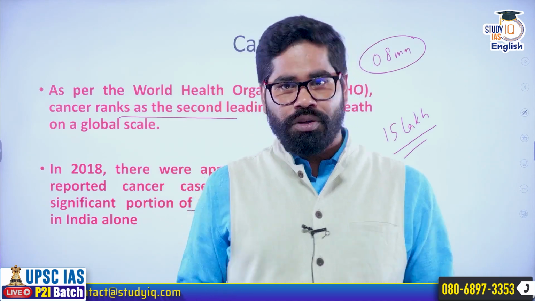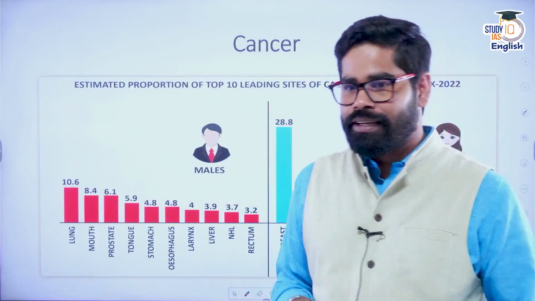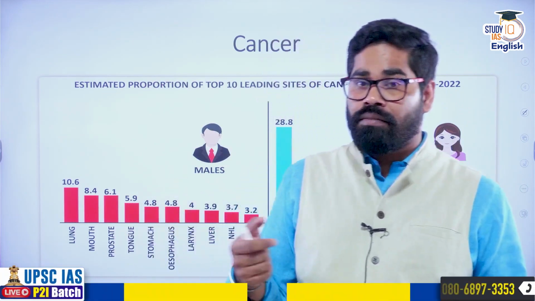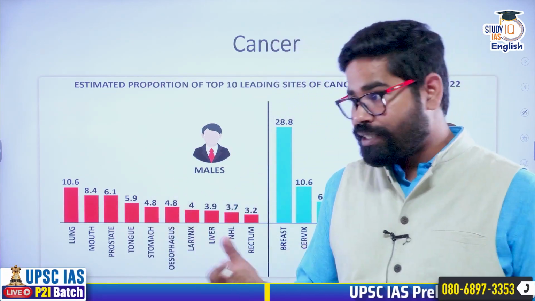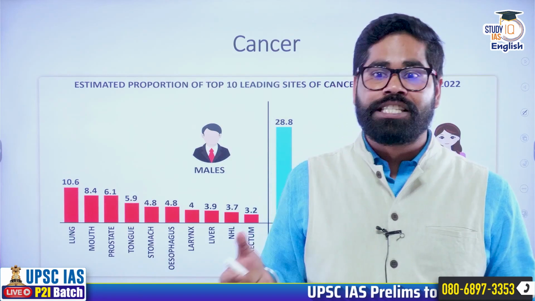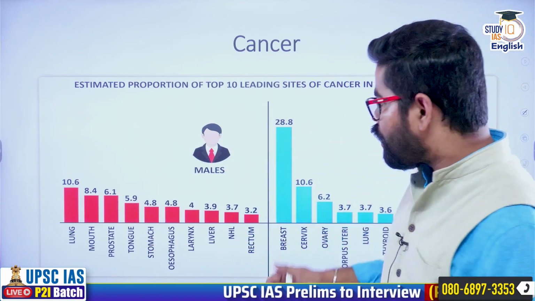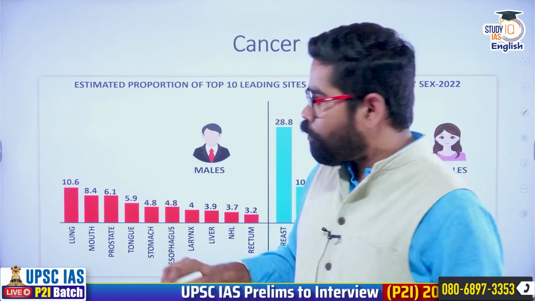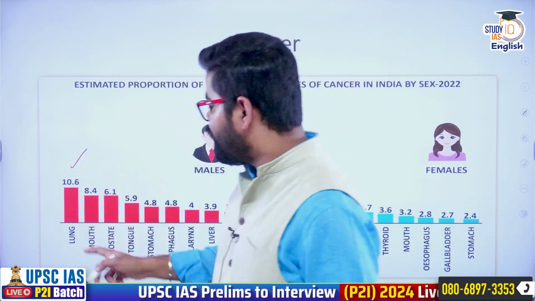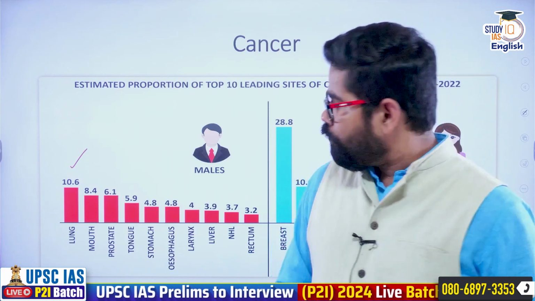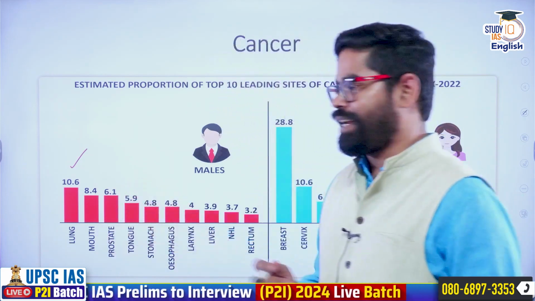Let us try to understand the different types of cancer prevalent among males as well as females. In males, the majority of cancers occur in the lungs, followed by the mouth and prostate.